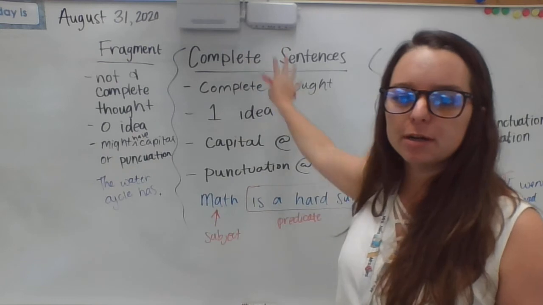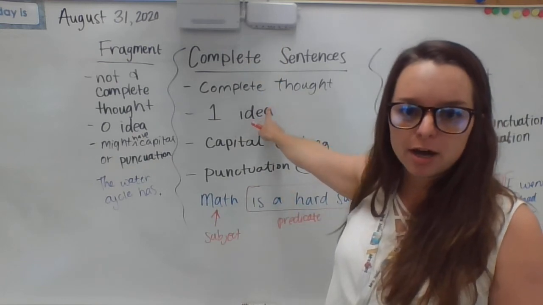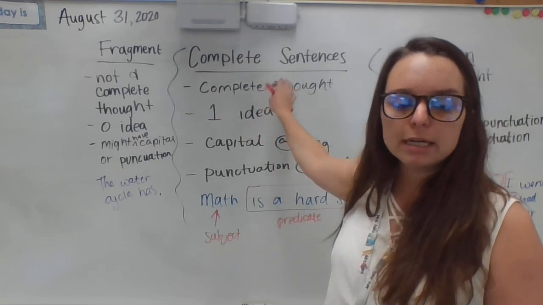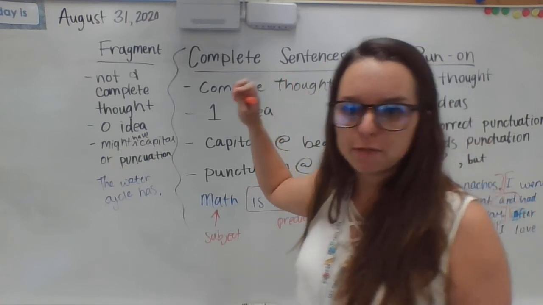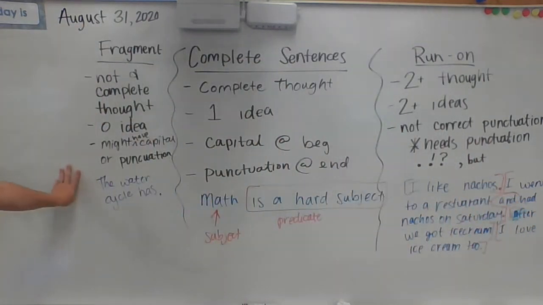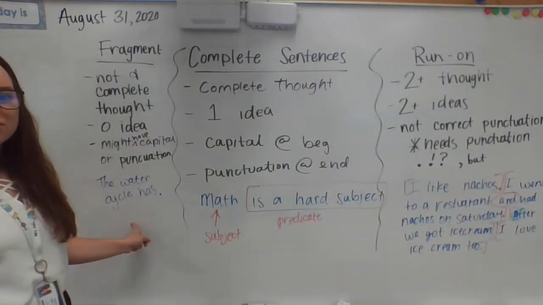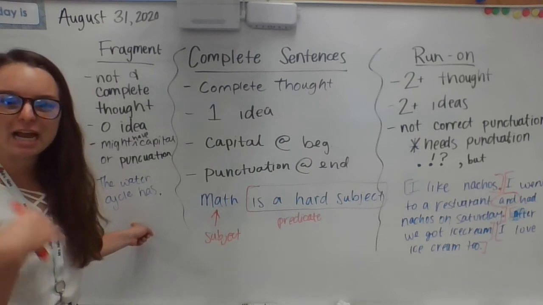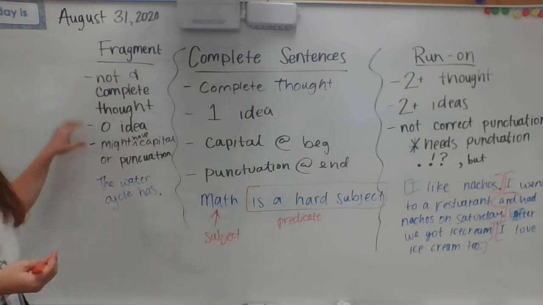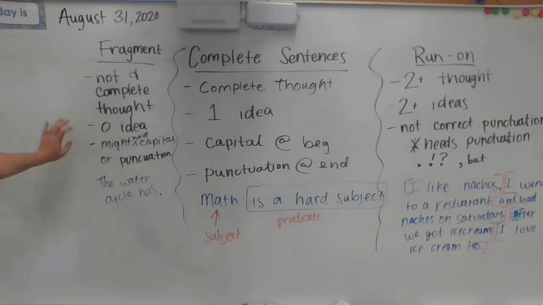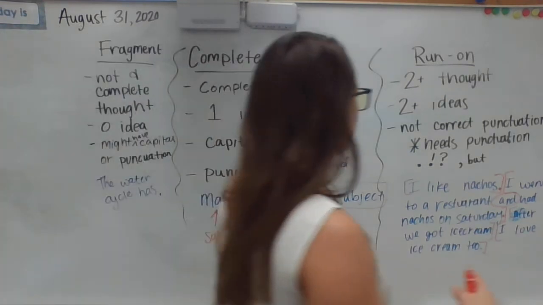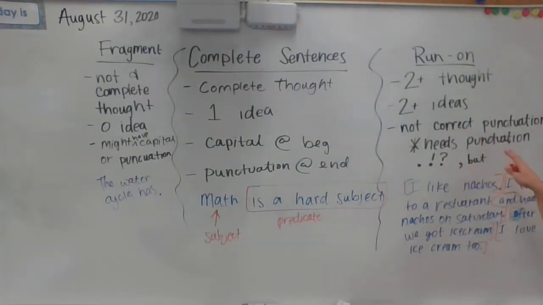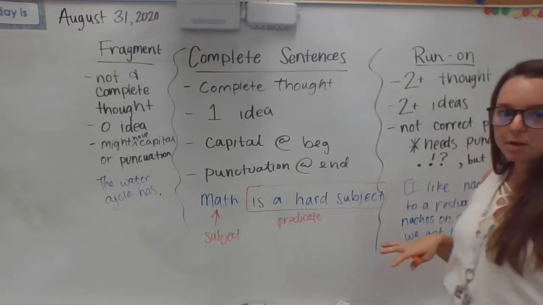And to figure out if they're a complete sentence, they have one thought, one idea, one complete thought. It gives us all the information. Or if it's a fragment, and it kind of leaves us going, what? Wait, I need more information. And so it's not a complete thought, and it doesn't have a complete idea. Or maybe it's a run-on, which we have over here, which is more than one thought. It's more than one idea that we've not had the correct punctuation in.